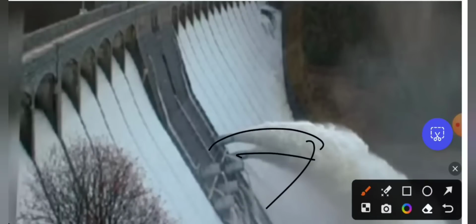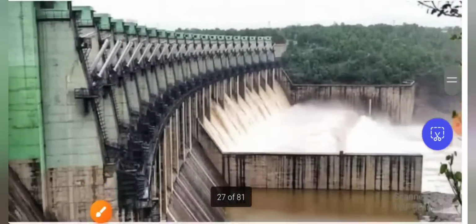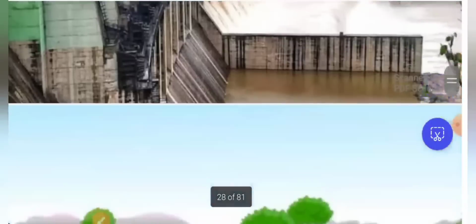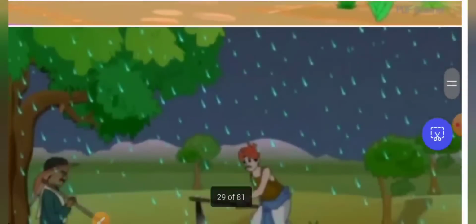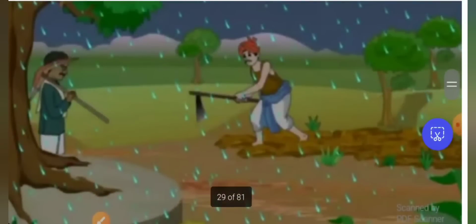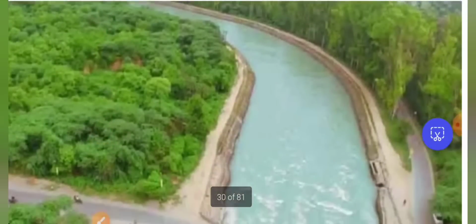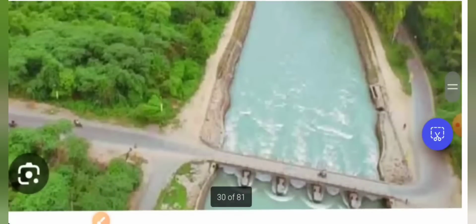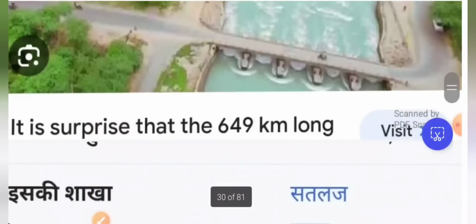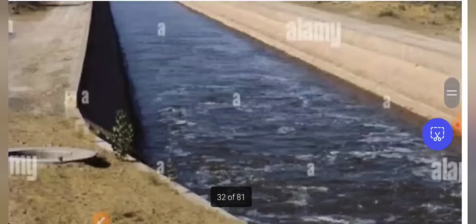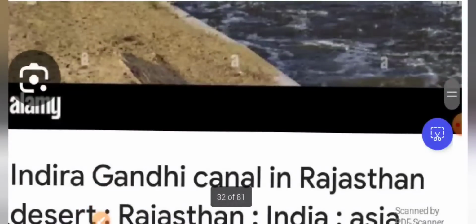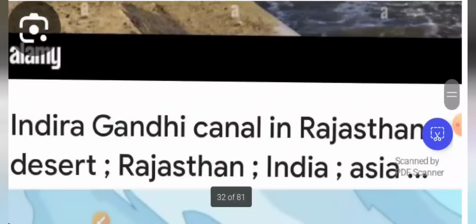See the dam here, how forcefully the water is coming out, right? Can you see the dam? For ploughing also we use, for the rainy season only we are depending upon irrigation, but now we can change. So this is the Indira Gandhi canal where the water comes to Rajasthan. It is 649 kilometers long. This is how canals are made so that the water direction is changed to some other place where water scarcity is there.